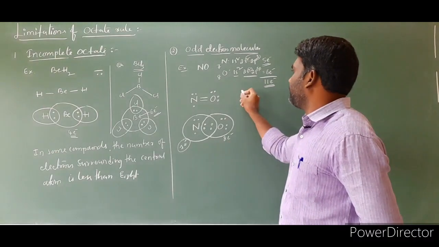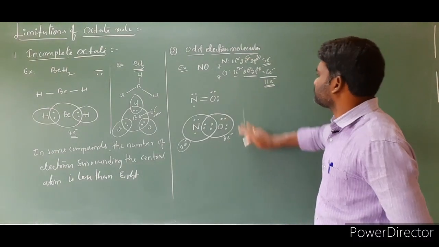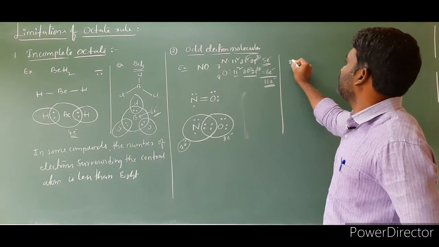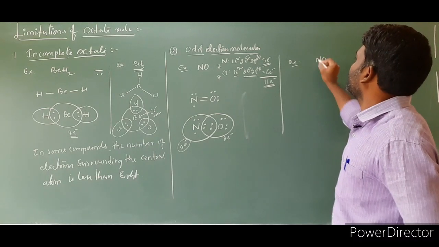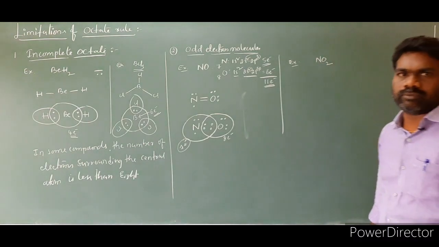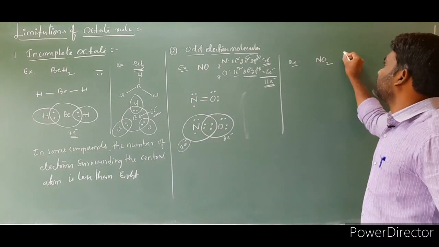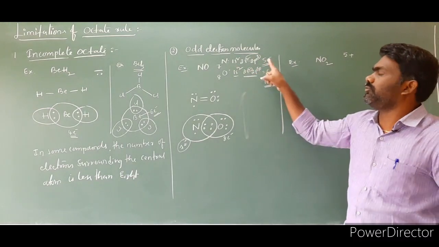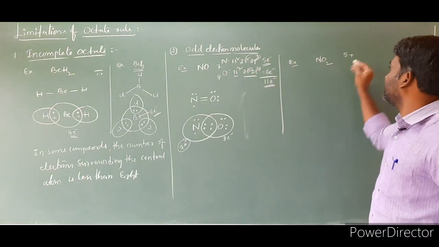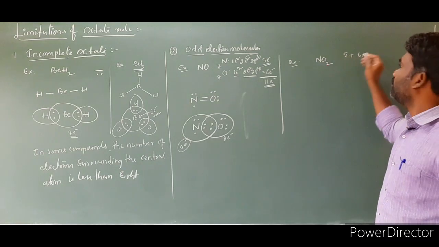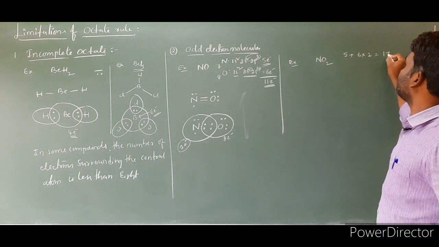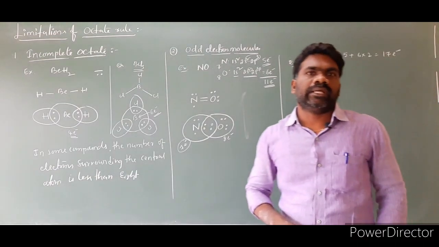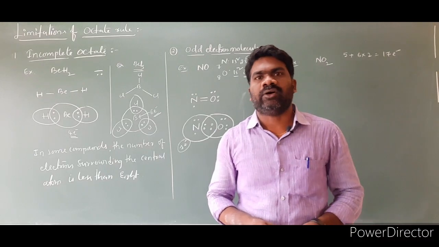Let us take one more example for better understanding. Example 2: the NO2 molecule. Nitrogen, number of valence electrons, how many? 5. Oxygen, how many? 6 valence electrons, plus 6 times 2 oxygens. That is 12 plus 5, 17 electrons in total. So the NO2 molecule has 17 electrons. It is an odd electron molecule.